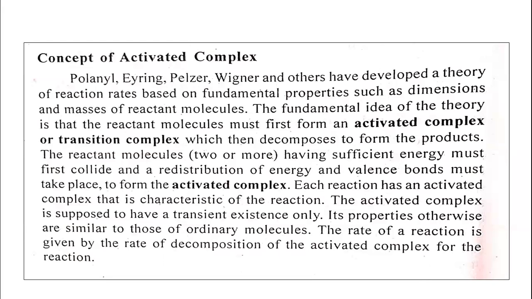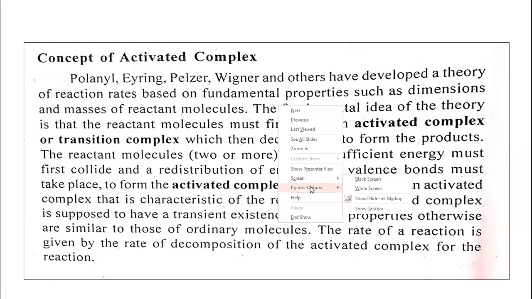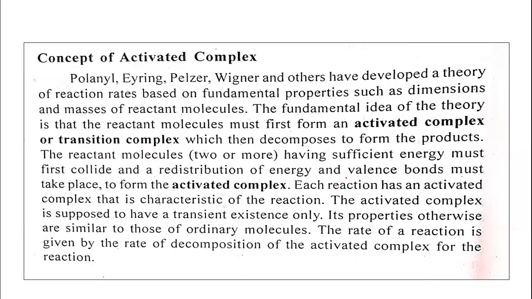The transition complex which has been formed then decomposes to form the product. The reactant molecules having sufficient energy must collide with each other.